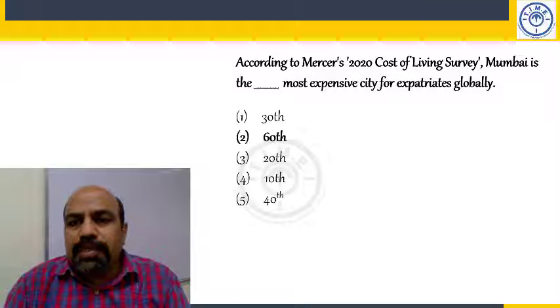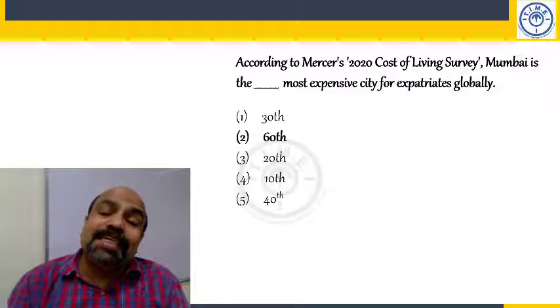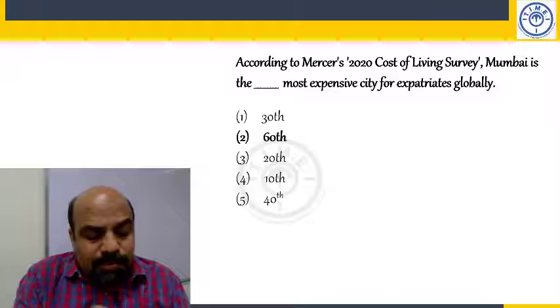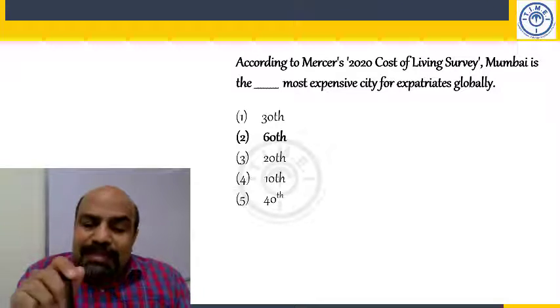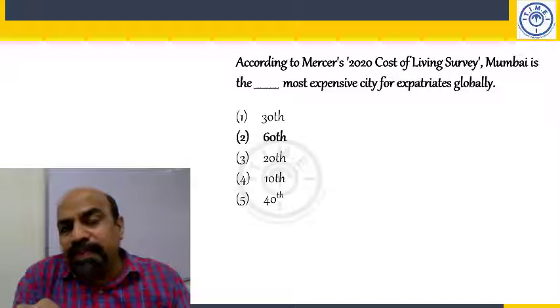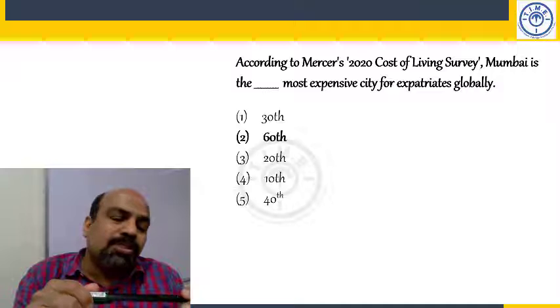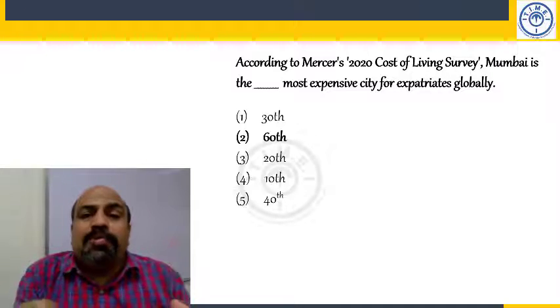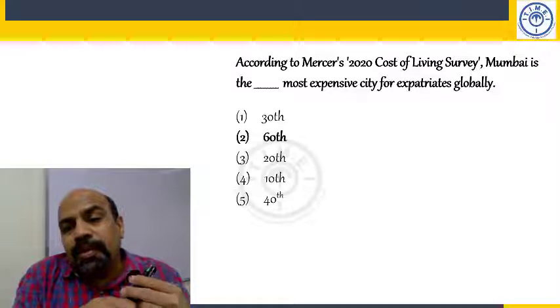According to Mercer's 2020 cost of living survey, Mumbai is the 60th most expensive city in the world, my friends. 60th most expensive. Not very expensive, you would say, but only those who live there would tell you that it's India's most expensive. 60th worldwide, but you can write India's costliest cities. You could write India's most expensive city for expatriates, foreigners, not for local people. India's most expensive cities.